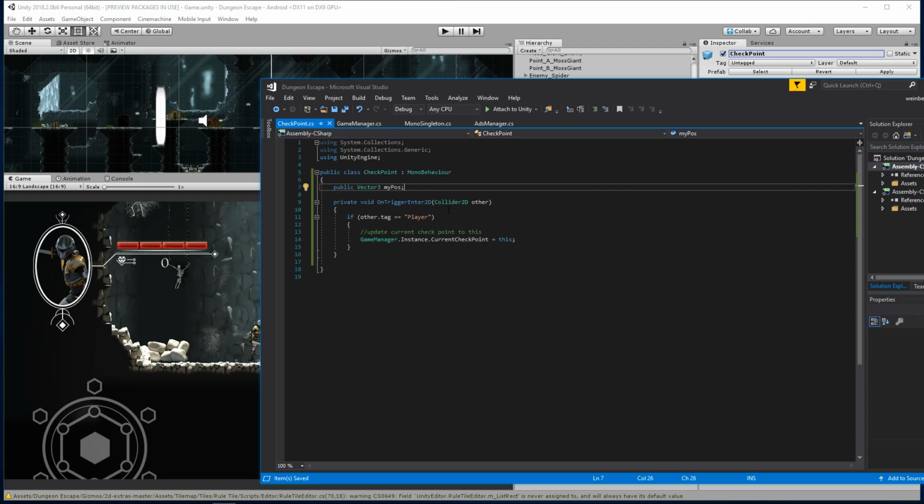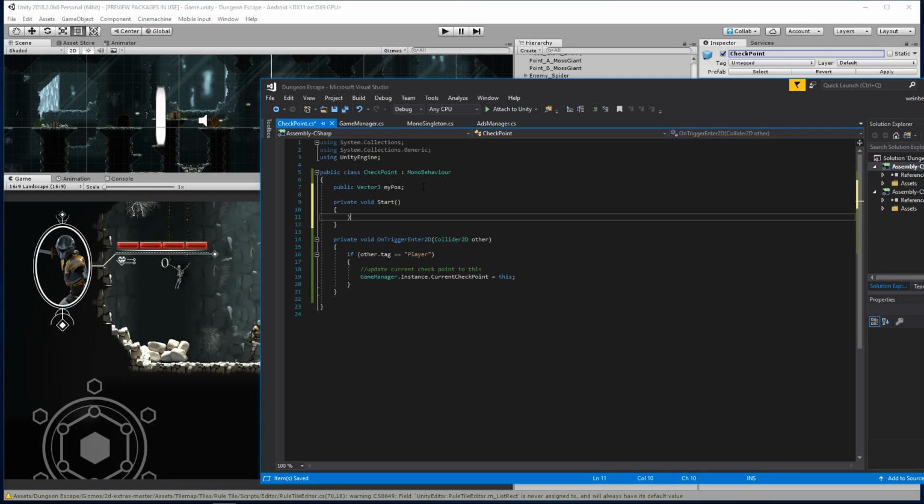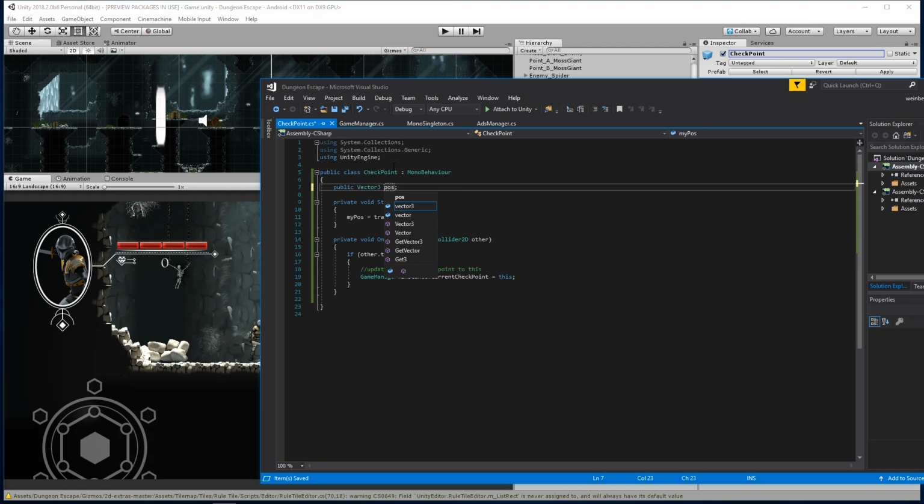And then here, we'll create a void Start, and we'll assign the position to the transform position. So here we're going to say myPose equals transform.position. So now every checkpoint is going to have an updated position. Vector3, and we'll call that just pose for position instead of myPose.